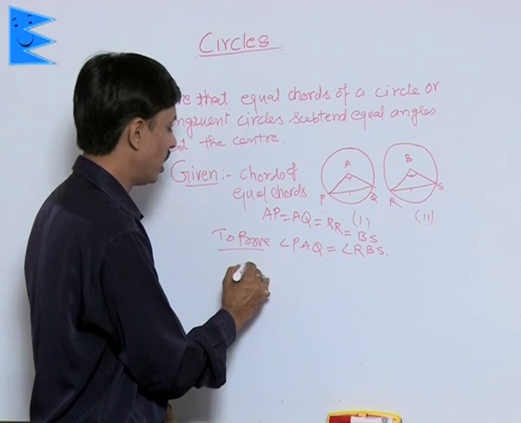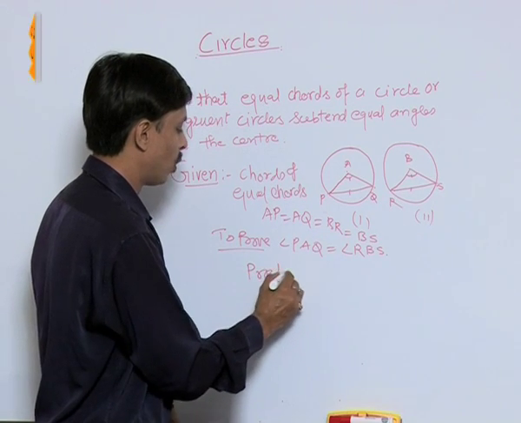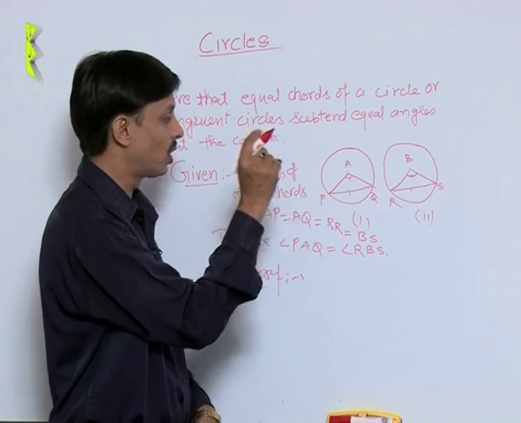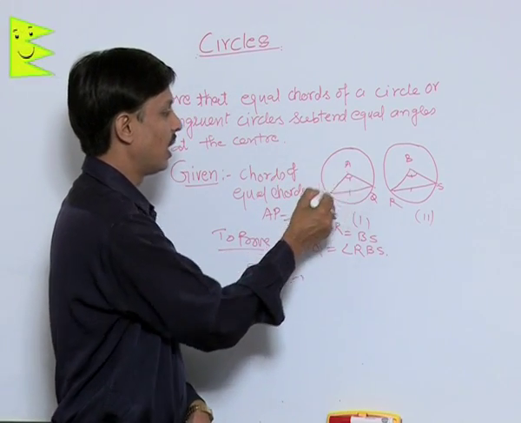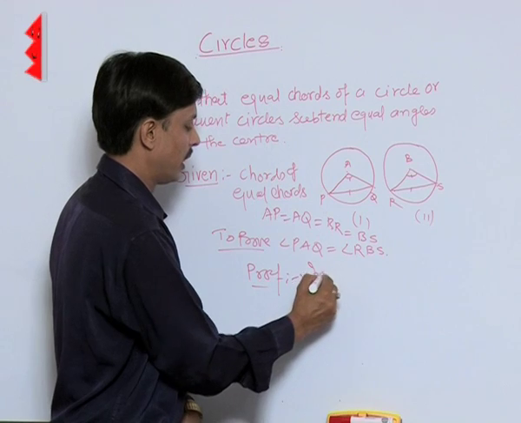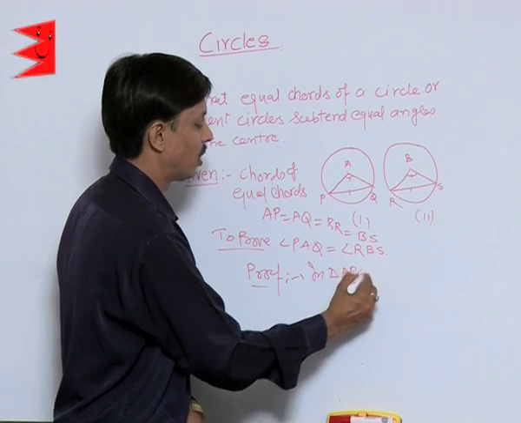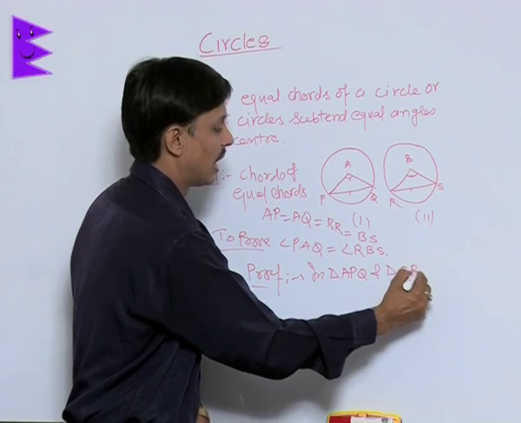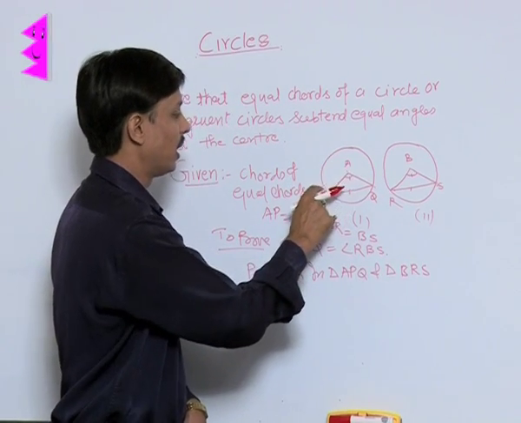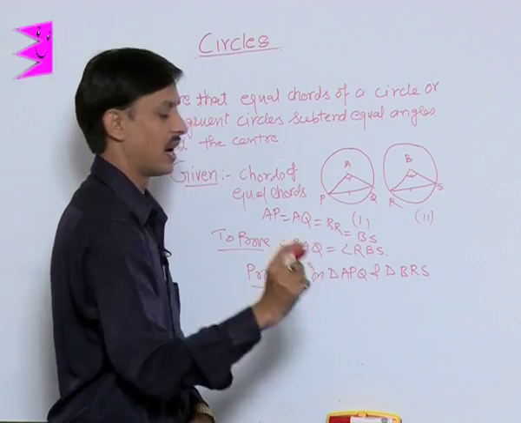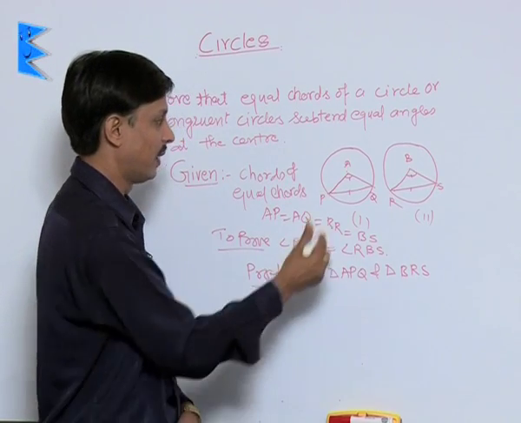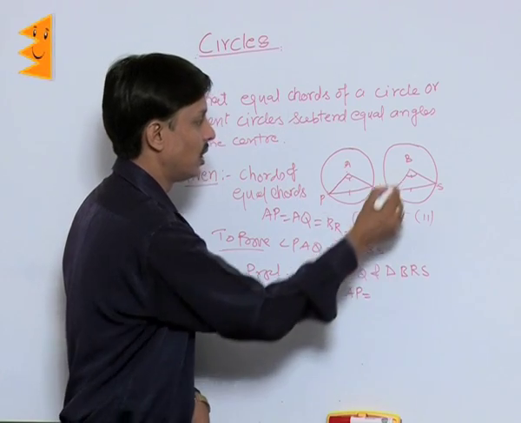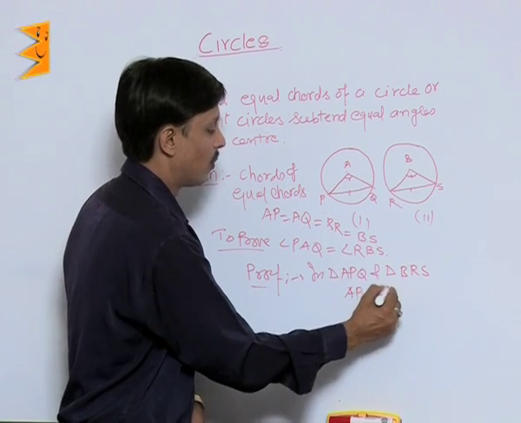Now, to prove it, I am taking two triangles: triangle APQ and triangle BRS. I can assure that AP is equal to BR. Why?